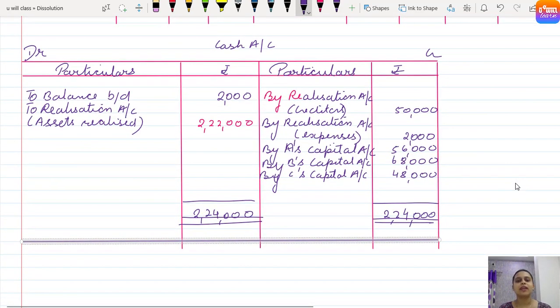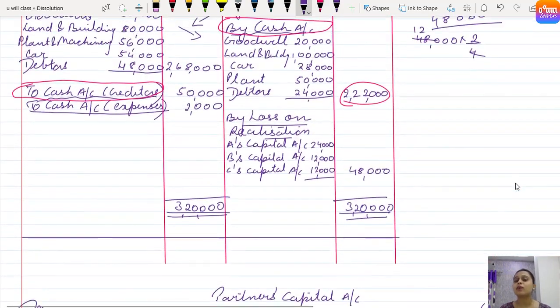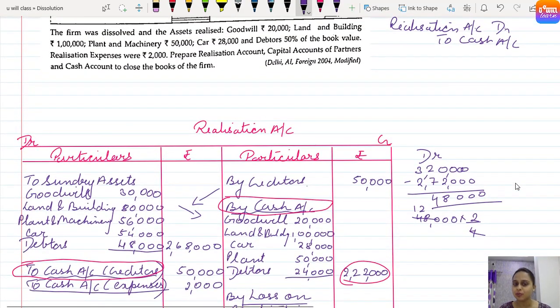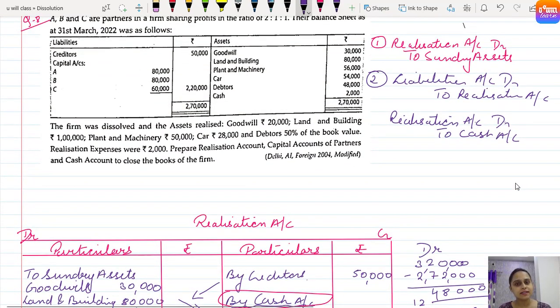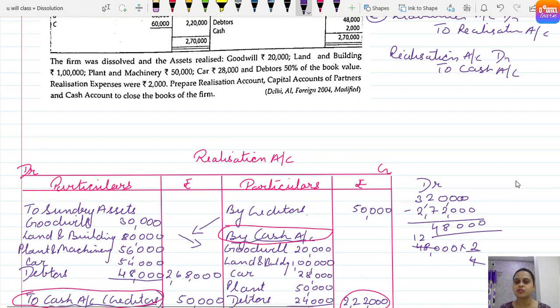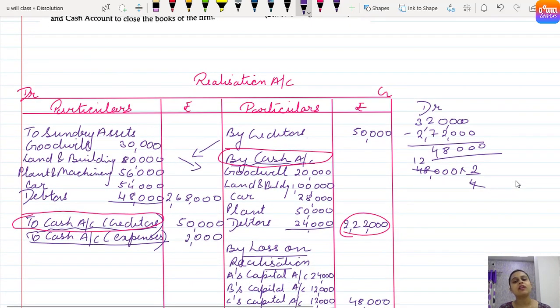Clear? So next lecture we'll be studying a new question with a new concept. In this there was also one new concept related to goodwill, right? So if goodwill already exists in the balance sheet, don't distribute it in partners capital. It is treated like any other asset. It gets closed with realization, and whatever money is realized out of it is written as by cash. You can see, right? By cash goodwill 20,000. Understood?